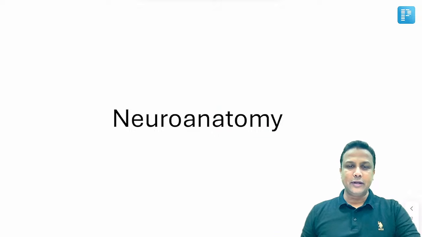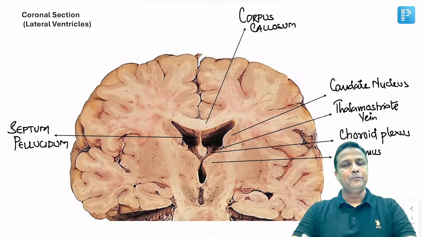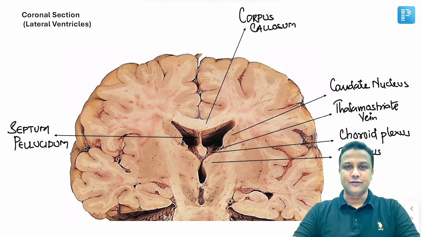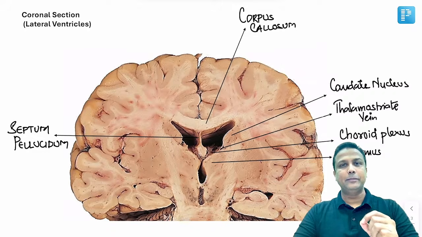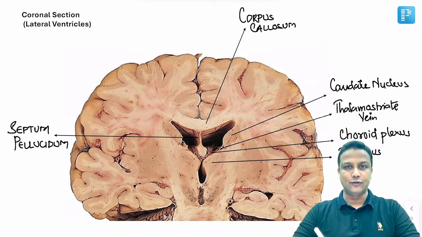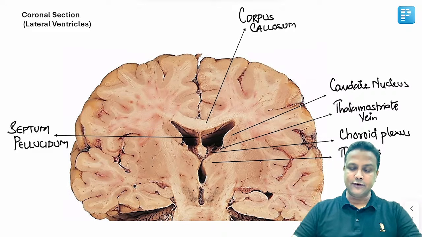Now in neuroanatomy, every time I'll be telling the students that please learn all the 3 sections of the brain. Why? Because there'll be a definite question from the 3 sections of the brain. I mean to say, the exam paper will not be completed without a section of the brain. ये definitely आपके exam में आएगा. So now the very first section that we are going to discuss here will be the coronal section.